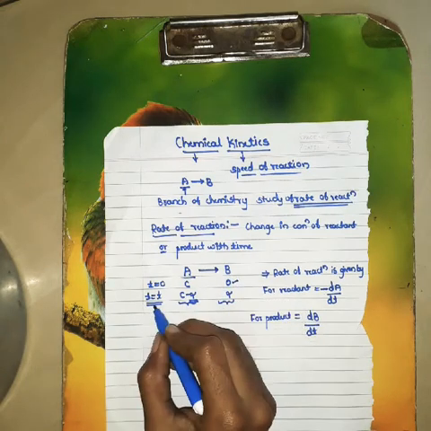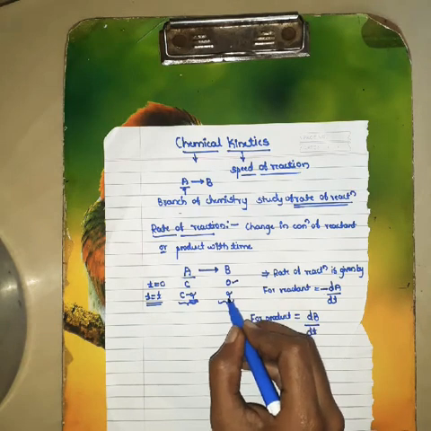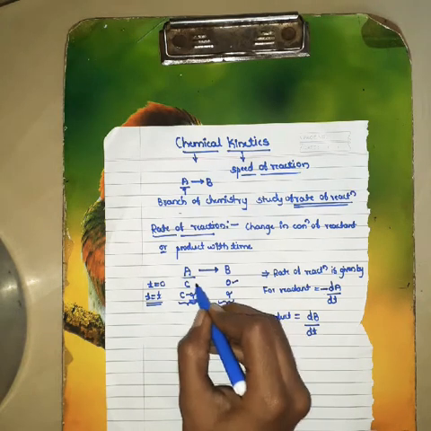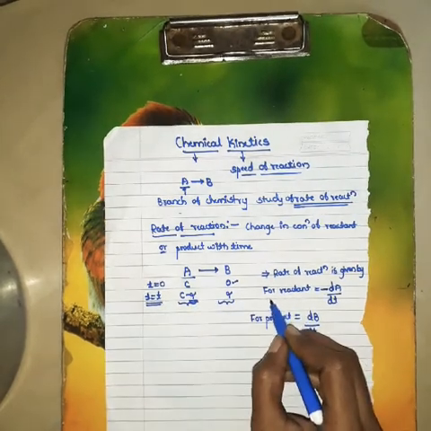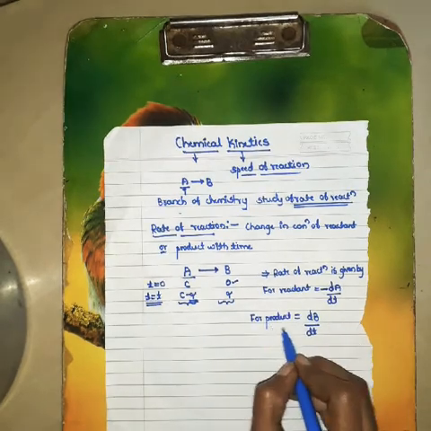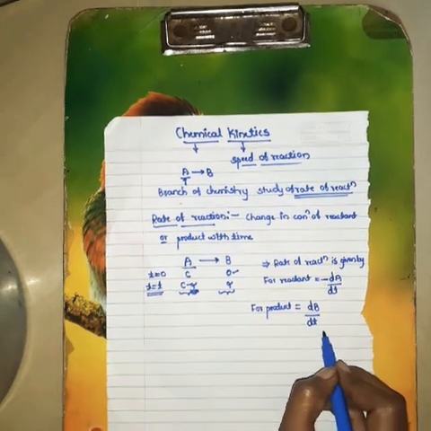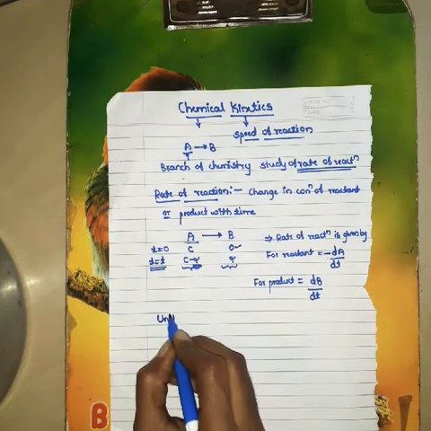After some time it will become alpha. Therefore, for a reactant we write minus dA by dt, for a product dB by dt.